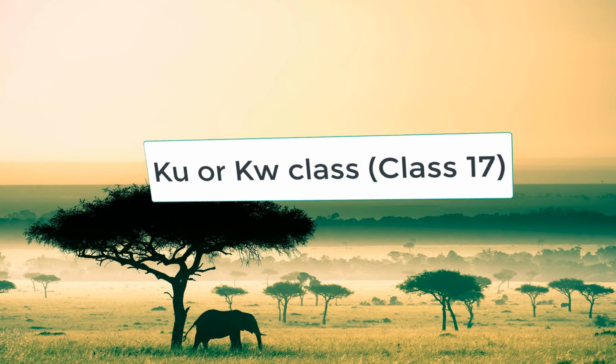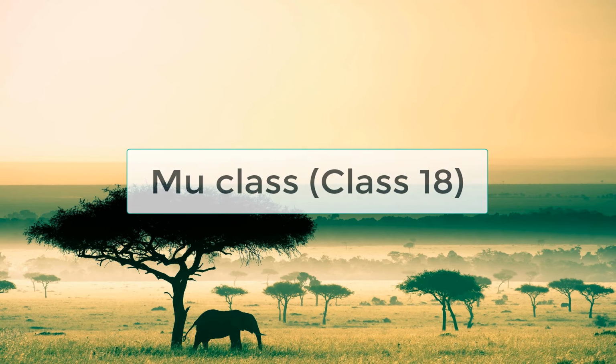And the last one, class 18, mu. It is used mostly as a locative for inside. So we have seen pa, ku, mu. These classes are always bundled together to show a place or a location. Pa is somewhere near or not so certain. It can be seen but not so certain.